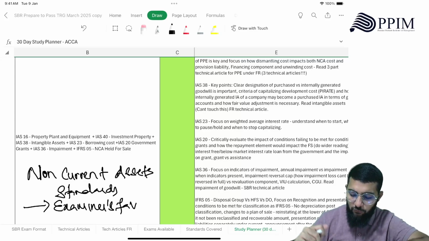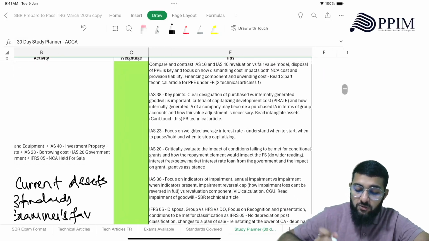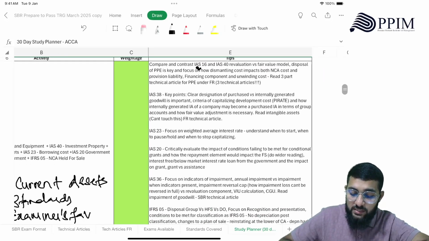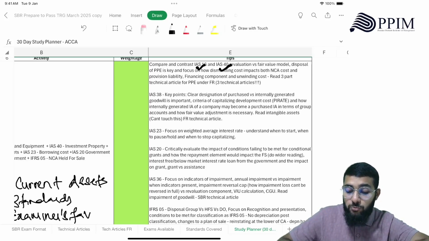Not just this, there are more favorite areas that we'll be looking at shortly, right? So you should be in a position to compare and contrast IAS 16 and IAS 40 as well as IAS 38, right? So mainly in IAS 16, IAS 40, you should be in a position to compare and contrast the revaluation and fair value model, right?